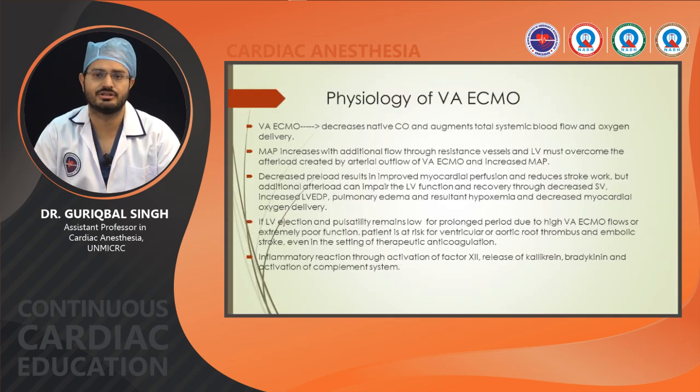So what is the physiology of VA ECMO? VA ECMO decreases the native cardiac output and augments total systemic blood flow and oxygen delivery. Mean arterial pressure increases with additional flow through resistance vessels, and the LV must overcome this afterload created by arterial flow of ECMO and increased MAP. Decreased preload results in improved myocardial perfusion and reduces stroke work, but additional afterload can impair the LV function and recovery through decreased stroke volume, increased LV end-diastolic pressure, pulmonary edema, and result in hypoxemia and decreased myocardial oxygen delivery.